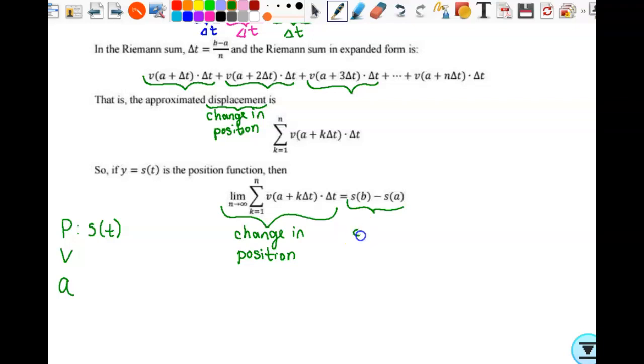So are you okay understanding that these two expressions are equal to each other because they both represent change in position? So basically we are just making the statement that change in position is equal to change in position. Exactly. Both of these expressions are two different ways to write the same thing. This expression will give you change in position, and this expression will give you change in position, given that we know S of t is some position function. Are we okay?